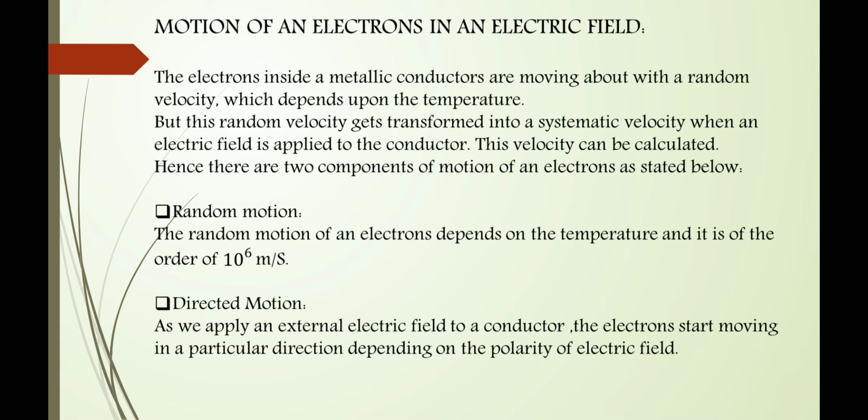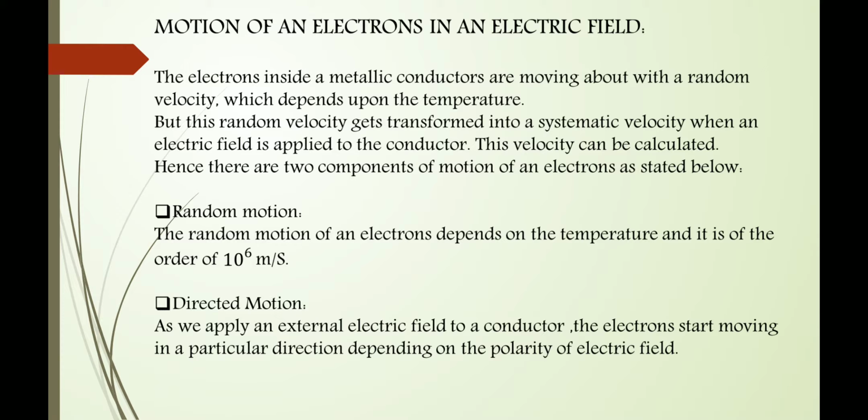The electrons inside a metallic conductor move about with a random velocity, which depends upon the temperature. But this random velocity gets transformed into a systematic velocity when an electric field is applied to the conductor. This velocity can be calculated. Hence there are two components of the motion of the electrons: random motion and directed motion.